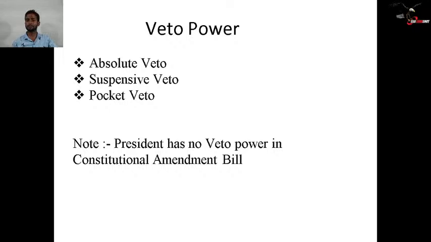Then the pocket veto. In this veto, the President of India can apply the pocket veto on any bill. If the pocket veto is applied on a bill, then even the President of India doesn't know when that bill is going to be reviewed. That is why it is said that the pocket veto of the Indian President is larger than that of the USA President, because in the USA there is a valid term or duration for the pocket veto. But here there is no limit on the duration. It can go as long as the President wants. Then, the President has no veto power in a constitutional amendment bill. That has to be understood.